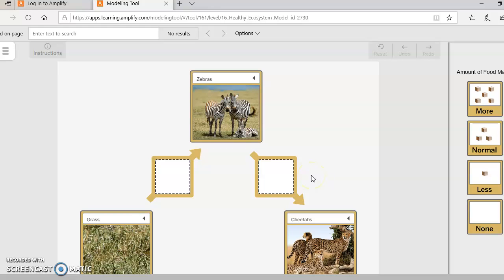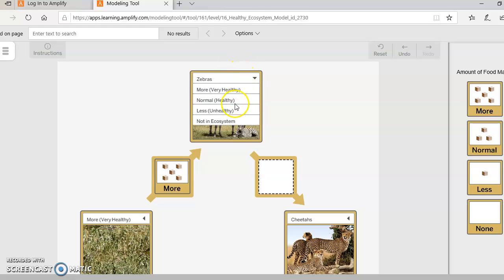What do you think will happen if I have a very healthy or more grass in our ecosystem? So a little more than normal. If I have more grass in our ecosystem, then the zebras will receive more food matter. So our zebras will become very healthy because there are the molecules for them to use for energy and to build in their bodies. So they will also be very healthy.